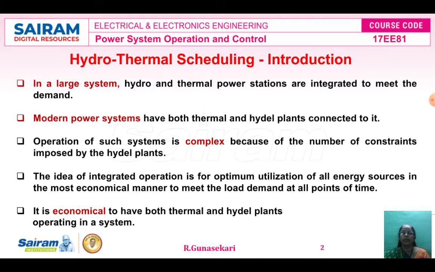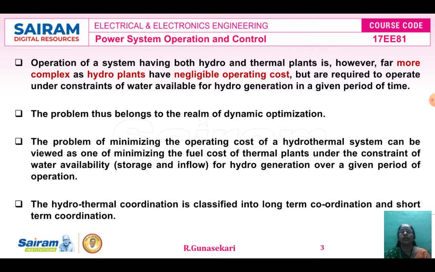It is very economical because it has both thermal and hydel power plants operating in a system. Then the hydrothermal coordination is classified into long-term coordination and short-term coordination.